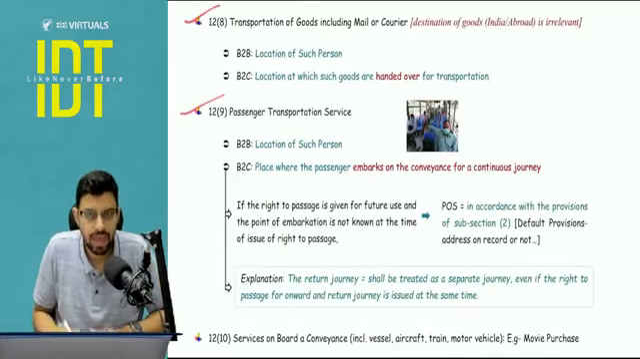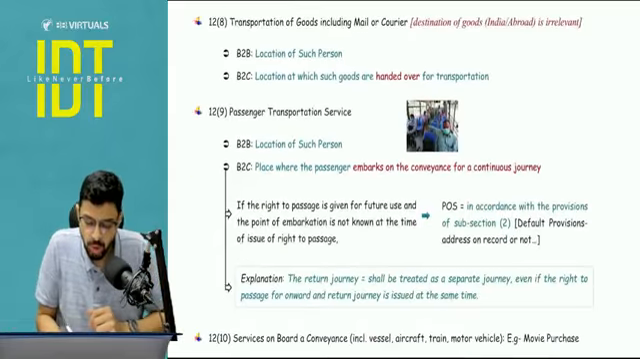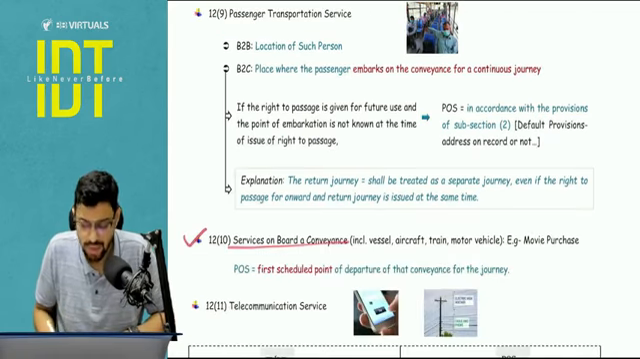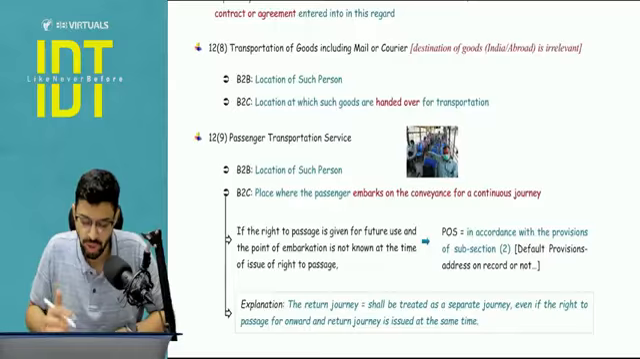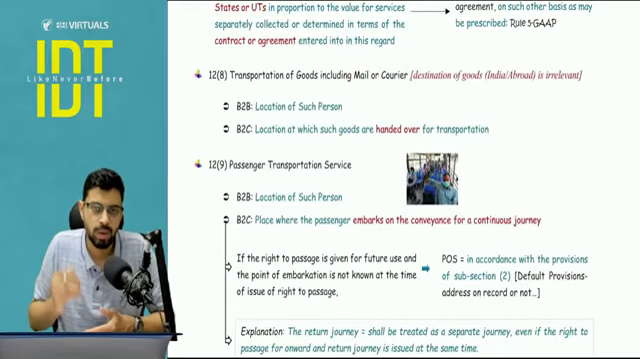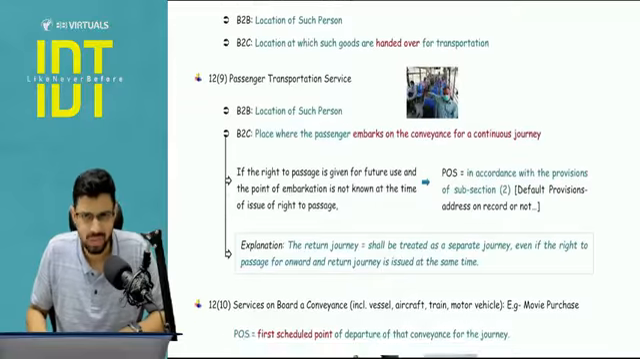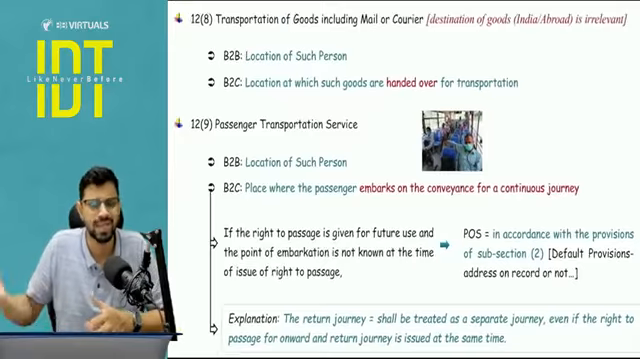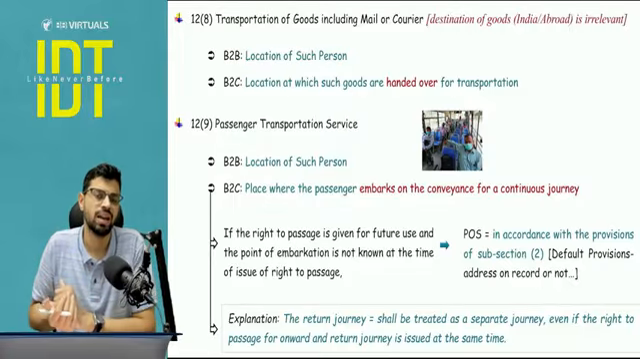Then 8, 9 and 10 are with respect to transport and travel. So 12.8 is transportation of goods, 12.9 is transportation of passengers, and 12.10 is services on board a conveyance. So you can learn these three together. Transportation of goods can also include mail and courier. Again, B2B, B2C will be relevant because of the location of recipient, and these kinds of things happen at the corporate level also, business level also. So B2B, B2C are relevant here.